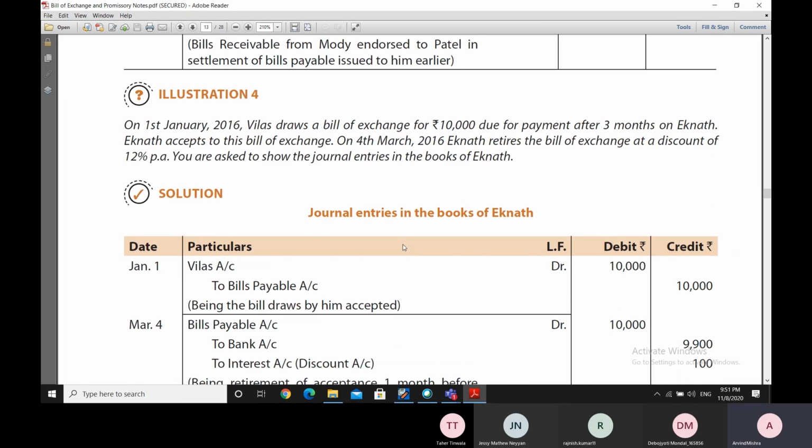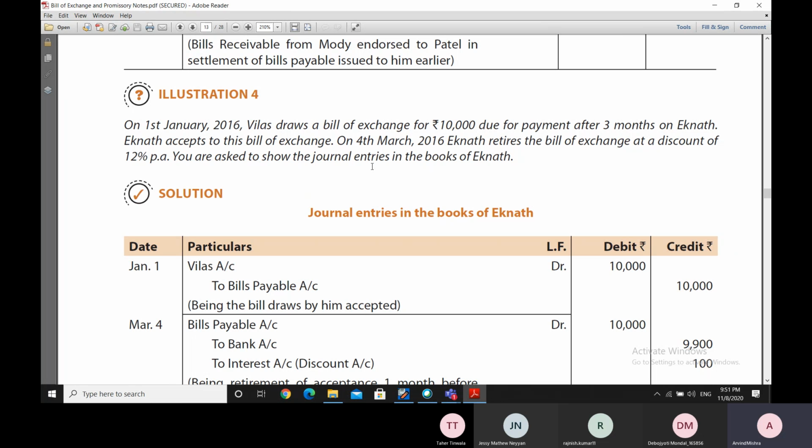Now let us go to illustration 4. On 1st January 2016, Vilas draws a bill for 10,000 rupees due for payment after 3 months, and this bill is drawn on Eknath. Now what Eknath does is that Eknath accepts this bill of exchange.